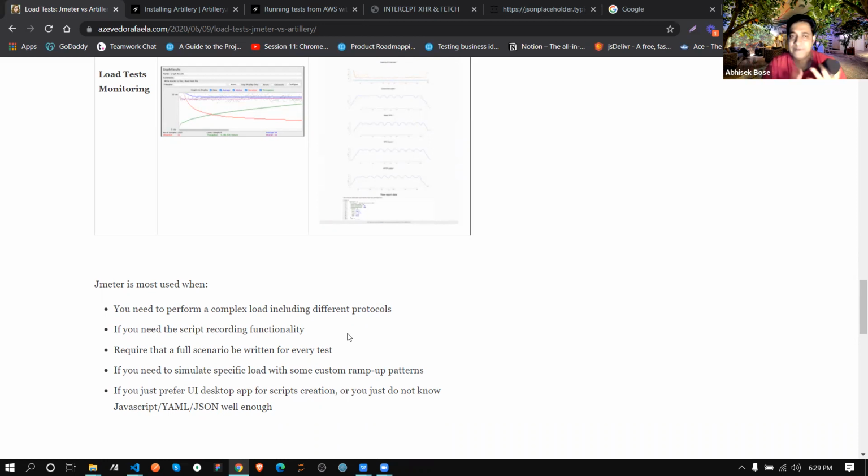And for whoever is going to use Cypress, it is very easy to implement Artillery, because you have to implement it in that Node.js project only. No need to implement some other project. So in that one project only, you can easily implement Artillery. Now, how are you going to install? This is very simple.